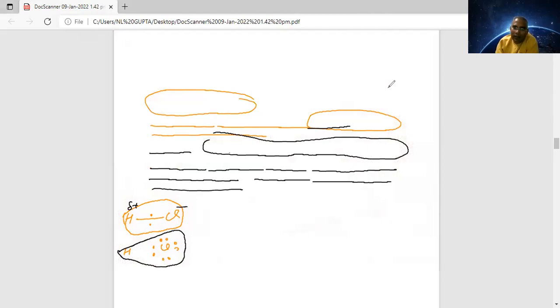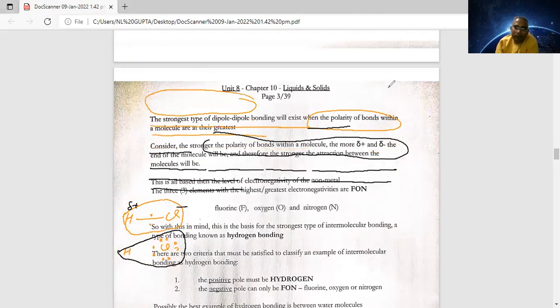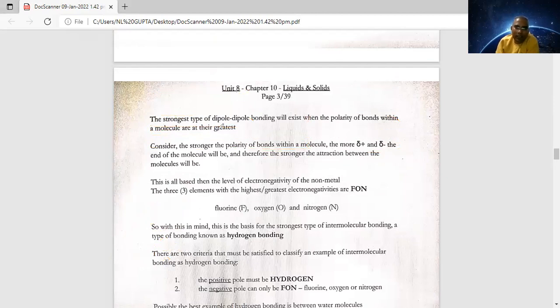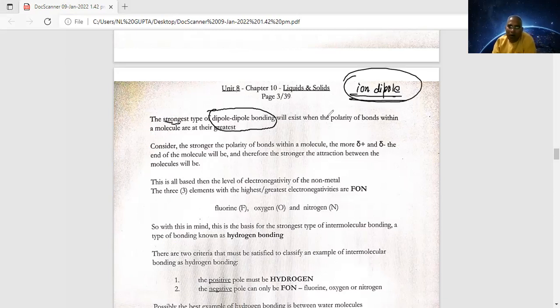Okay, so we'll be checking some other point. Here you can see the similar statement they are saying. The strongest type is the dipole bonding. Strongest type they are discussing means, in your syllabus, in this book, ion dipole must not be there. That is why they are saying that is strongest. Because all the types of force of attraction are not there, but the strongest is ion dipole, keep in mind. But out of what is there in your syllabus, the strongest is dipole.